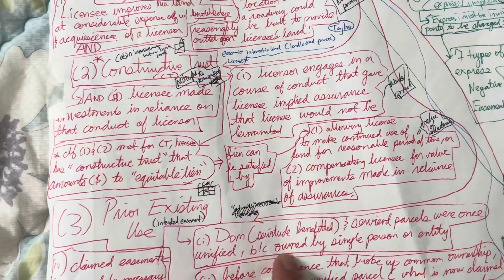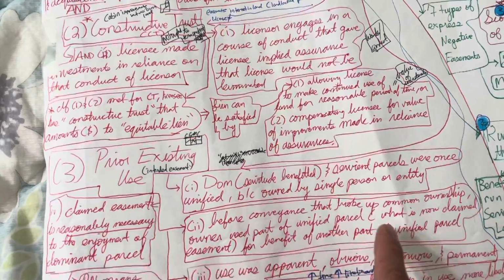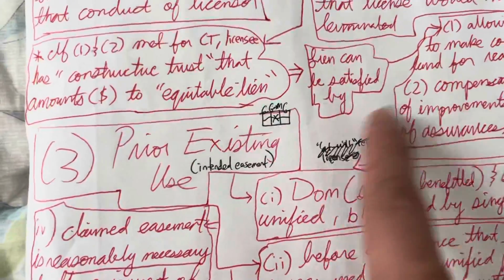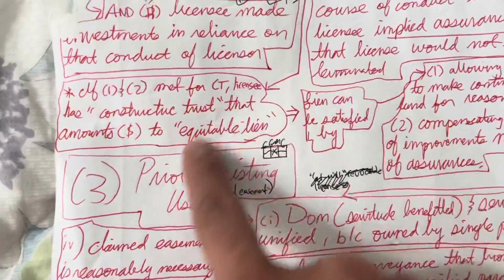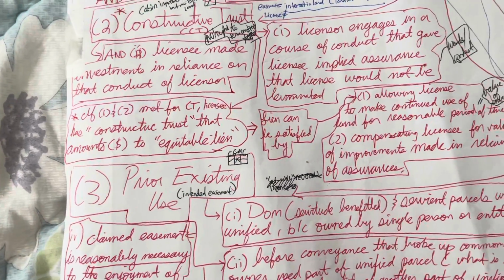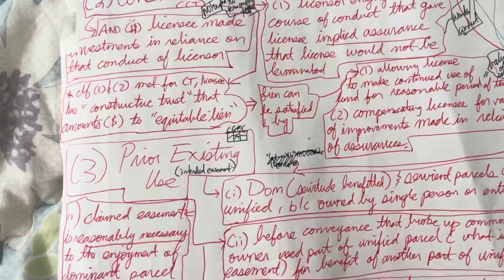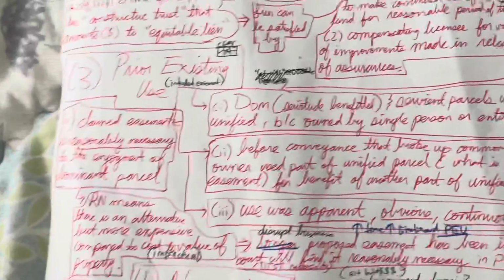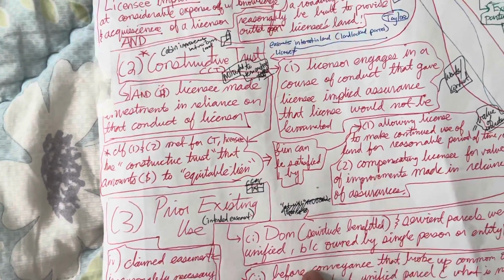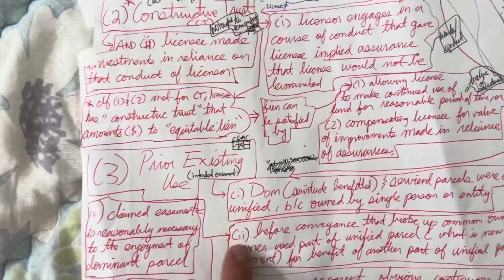We look for a dominant and a servient parcel, which were once unified because they were once owned by a single person or entity. So imagine in our drawn hypothetical here that these three parcels were once under ownership by one common owner, and then they were subsequently divided over time and through conveyance were conveyed to multiple parties. And so that is one of the first requirements for prior existing use.